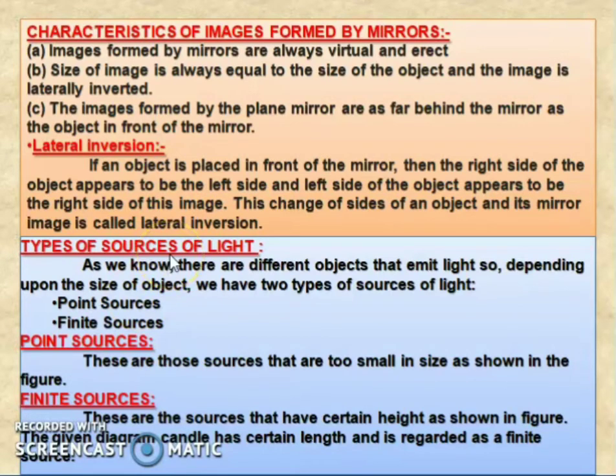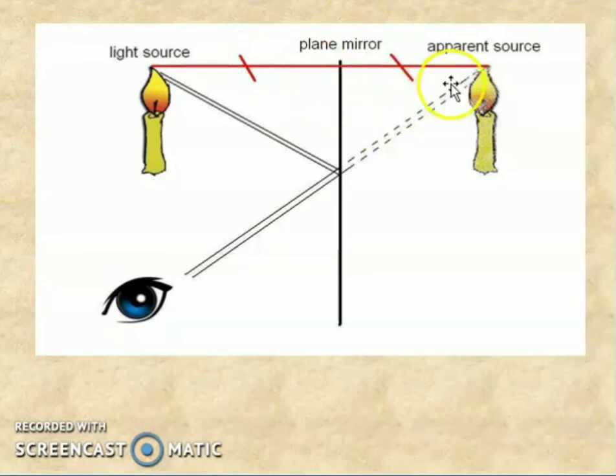Once again I'm repeating the types of sources of light, so listen carefully. There are different objects that emit light. Depending upon the size of the object, we have two types of sources of light. One is a point source and the second is a finite source. What is a point source? These are sources that are too small in size, as you can see in the figure. So that is what we call a point source.